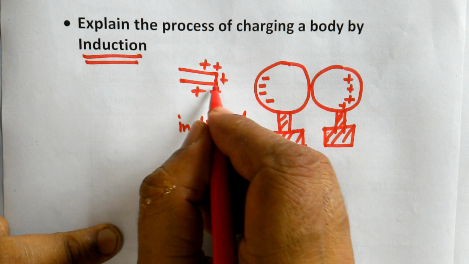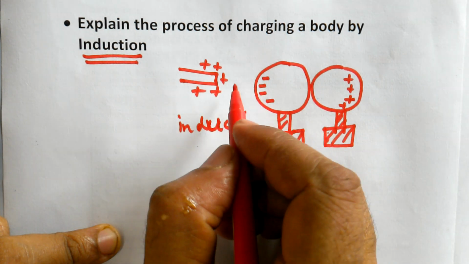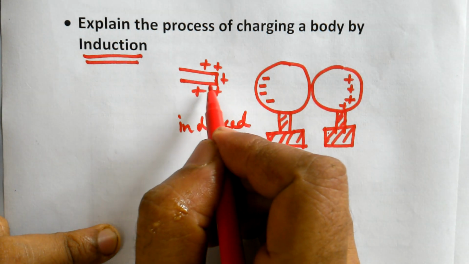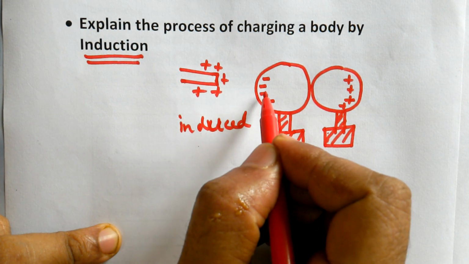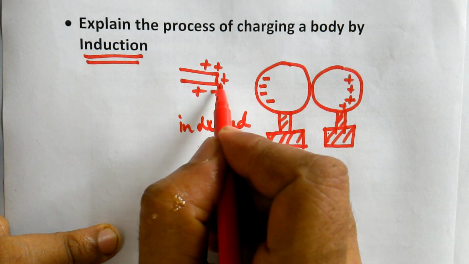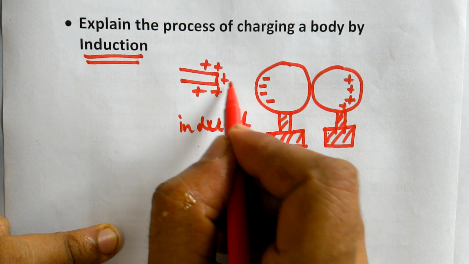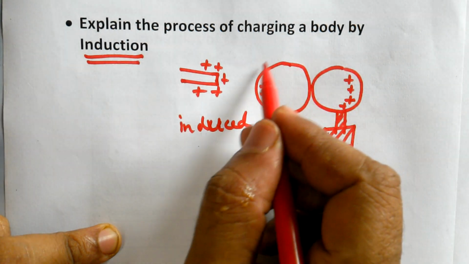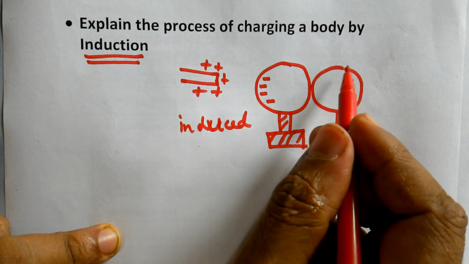Opposite kinds of charges are induced in the nearer end, and the same kind of charges are induced in the farther end. So when you bring the positively charged body, here negative charges are induced, here positive charges are induced. So opposite kinds of charges are induced in the nearer end and same kind of charges are induced in the farther end. Now still this system is not charged because totally it is neutral.